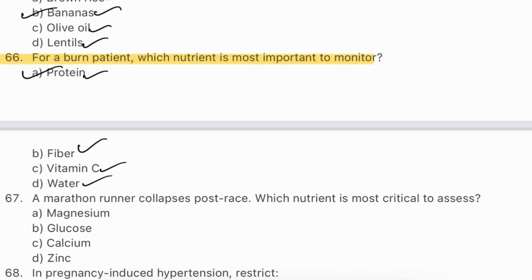Burn injuries dramatically increase protein requirement for tissue repair and immune function. Protein loss occurs through muscle catabolism. Without sufficient protein, wound healing is delayed and infection risk rises. Enteral nutrition with high protein formulas is often used.